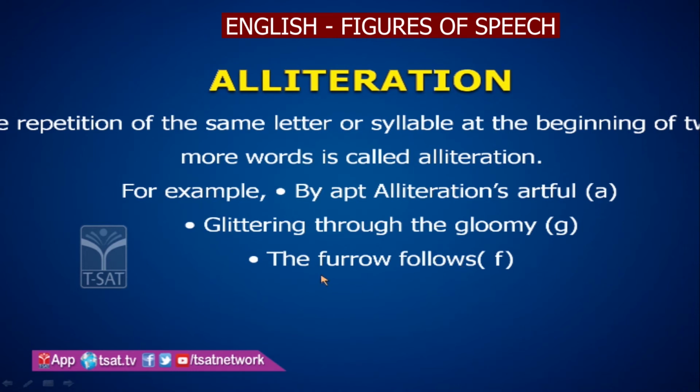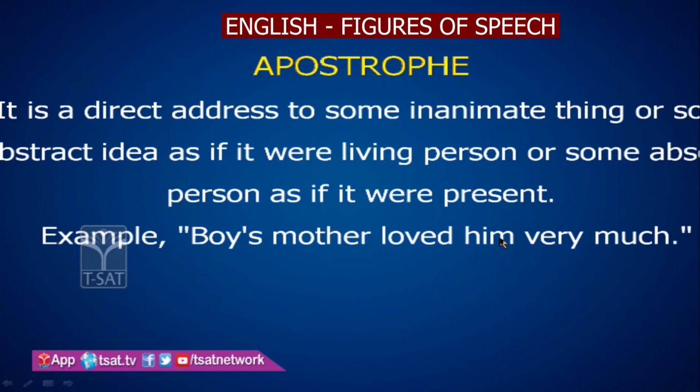You can see the first sound repeated twice, immediately after the word furrow you find another word starting with the same sound, follows. Such representation is called alliteration. You find repetition of syllables or letters in the same line. It can be immediate or after two or three words.